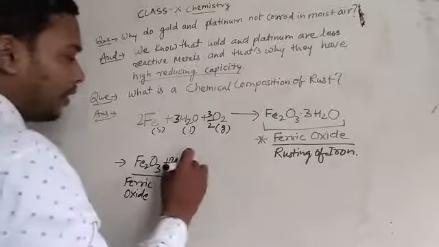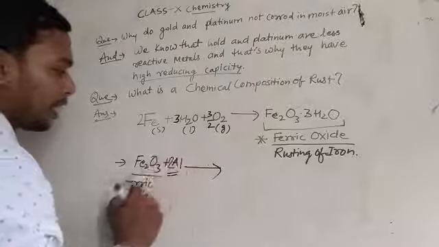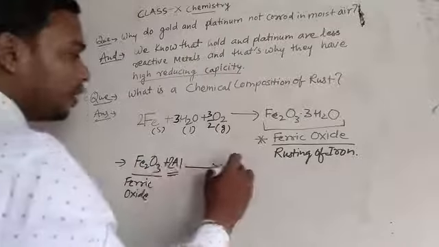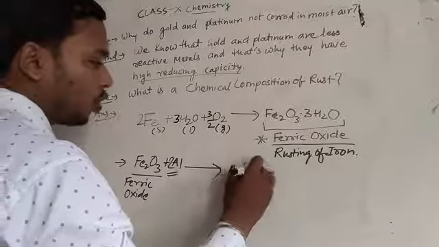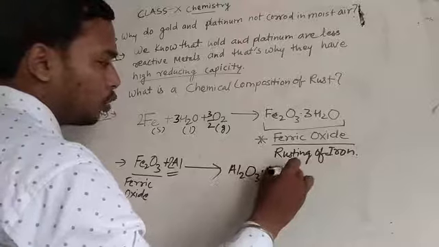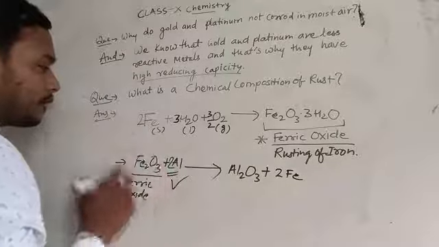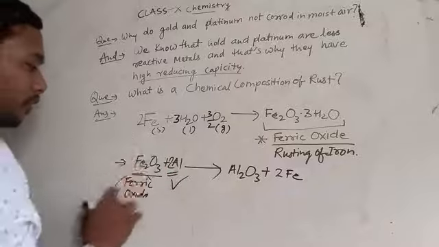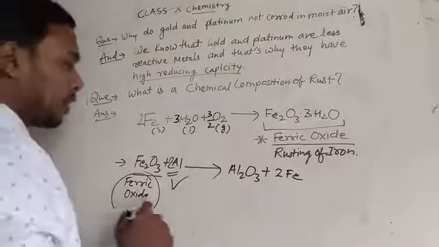and after the reaction, you know that aluminum is more reactive than iron, so it will form Al2O3 plus 2Fe. Because aluminum is more reactive than iron, it replaced the iron from its oxide, that is ferric oxide.